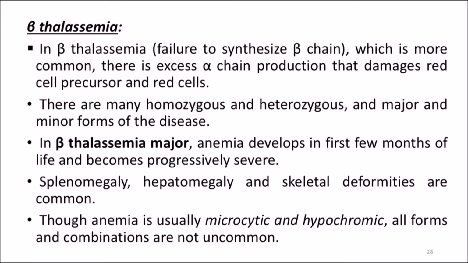In beta thalassemia, which is more common, there is a failure to synthesize beta chain. There is excess alpha chain production that damages the red cell precursors and red cells. There are many homozygous and heterozygous and major and minor forms of the disease. There are beta thalassemia major and beta thalassemia minor. In beta thalassemia major, anemia develops in the first few months of life and becomes progressively severe.